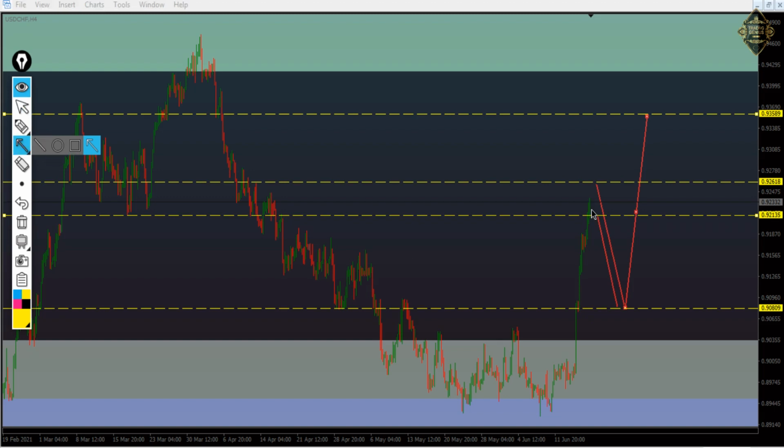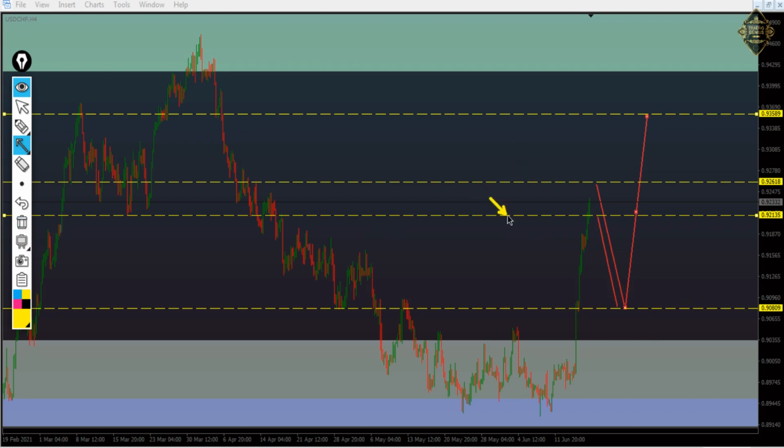So it's going to come down from that area from 0.92135 or from 0.92618. Then the entry is going to be from 0.9089 or 809, sorry.